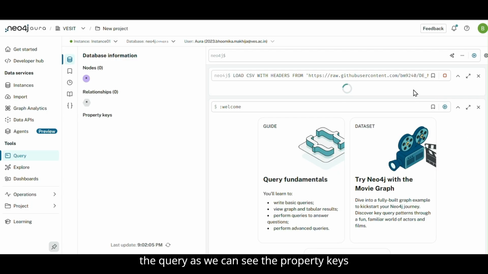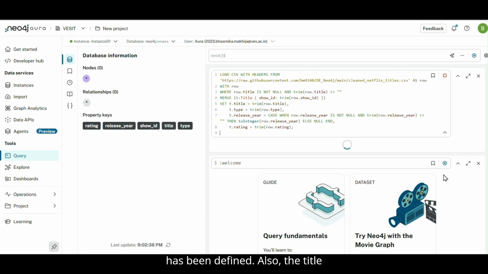Once the query has run, as we can see, the property keys have been defined. Also, the title nodes have been created as seen.